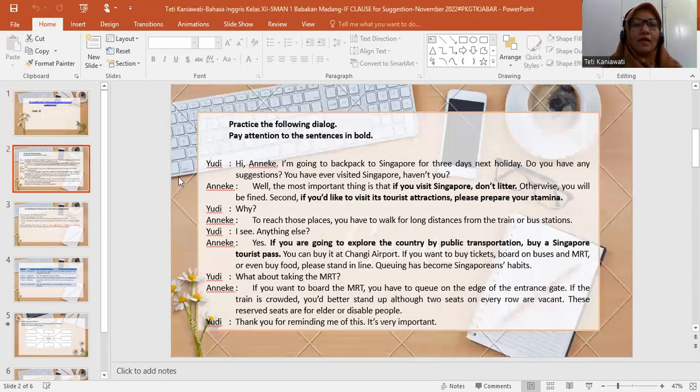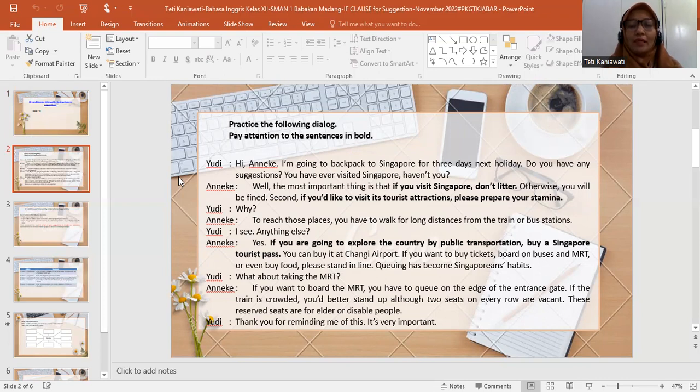Okay, we can see here. So there is a dialogue here. Okay, we can see on this bold sentence there is conditional sentence. We can see here the first sentence is if you visit Singapore, don't litter. And then the second one, in this dialogue we can see here is if you'd like to visit its tourist attraction, please prepare your stamina.